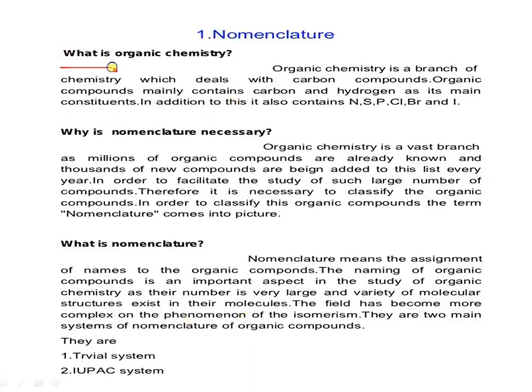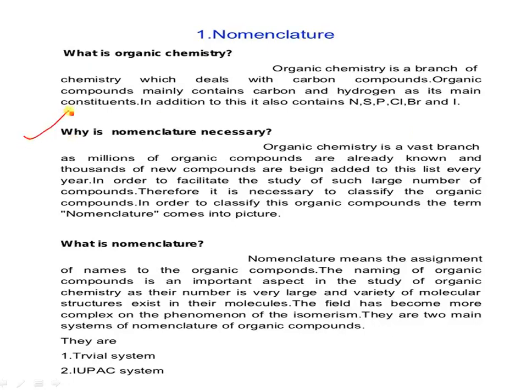As we discussed, organic chemistry is a branch of chemistry which deals with carbon compounds. Organic compounds mainly contain carbon and hydrogen, and in addition to this they also contain nitrogen, sulfur, chlorine, bromine and iodine. Oxygen is also there. Why is nomenclature necessary?